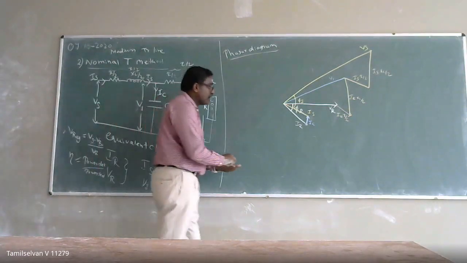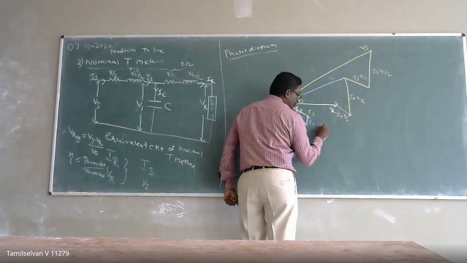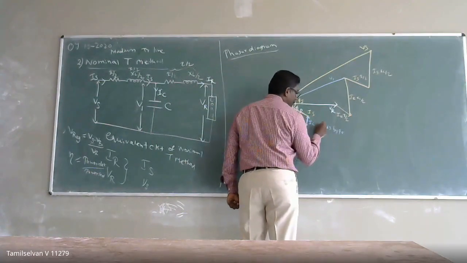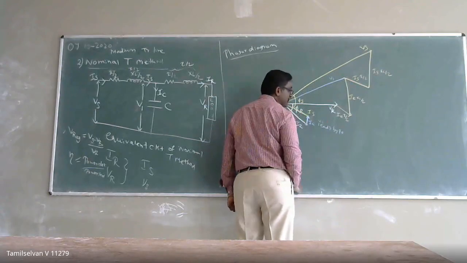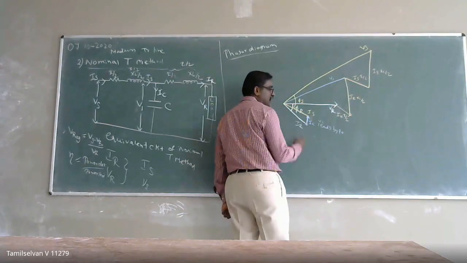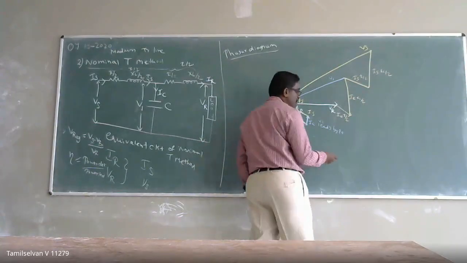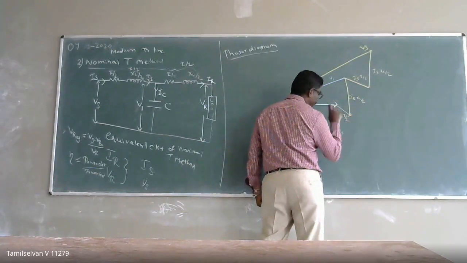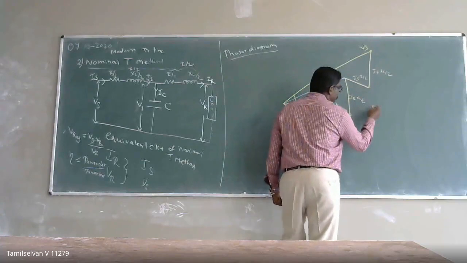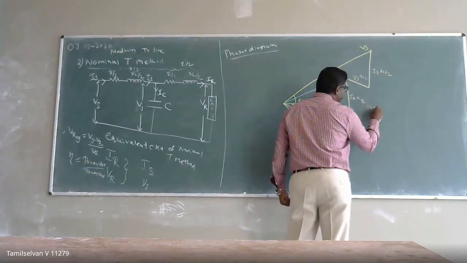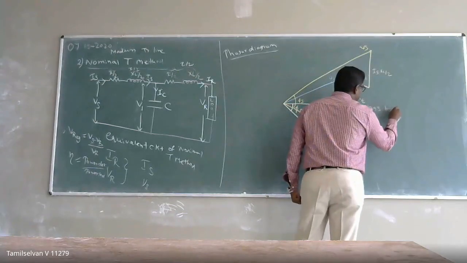So if you see here, V1 leads by 90 degrees. That's why I have drawn it like this. If you take this one, this voltage drop lags by 90 degrees.